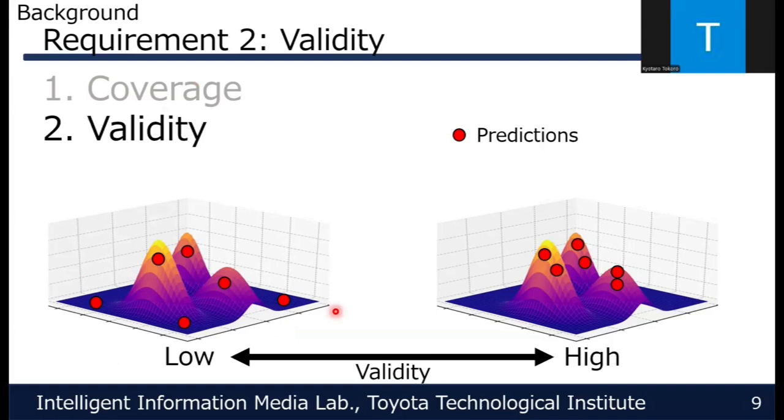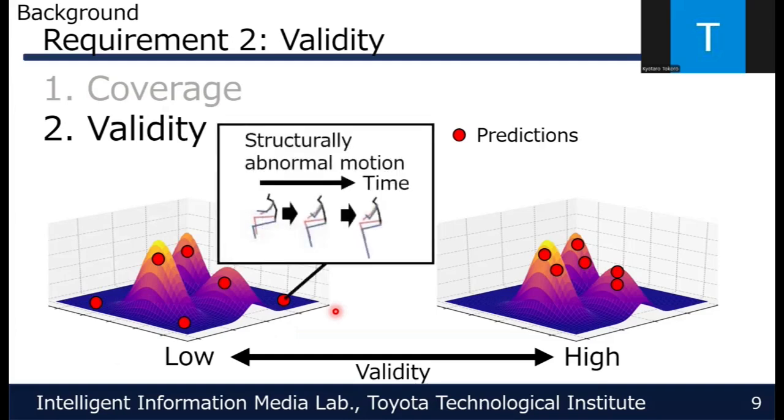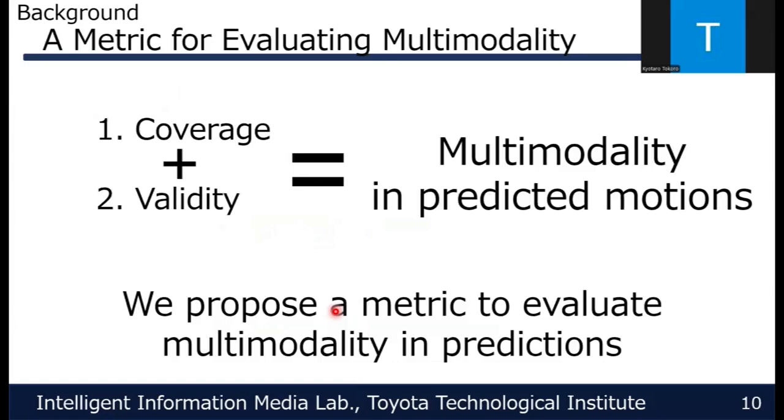In this example, some predictions lie far away from the distribution. Such out-of-distribution predictions often correspond to physically implausible motions, such as motions with abnormally long limbs, or future motions that are inconsistent with the observed past. Therefore, validity of predicted motions is also a crucial requirement for capturing multimodality. As discussed so far, multimodality in prediction is characterized by two requirements: coverage and validity. In this work, I propose a metric to evaluate multimodality in predicted motions.